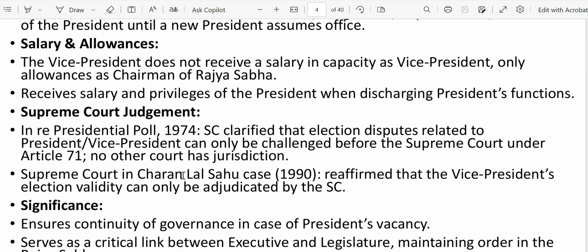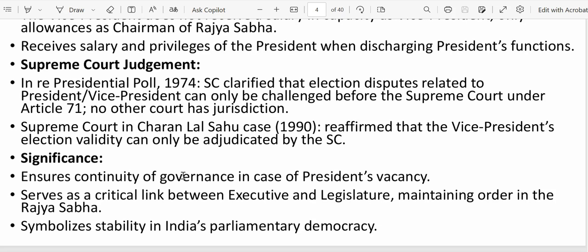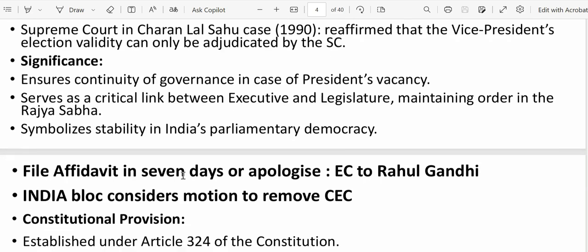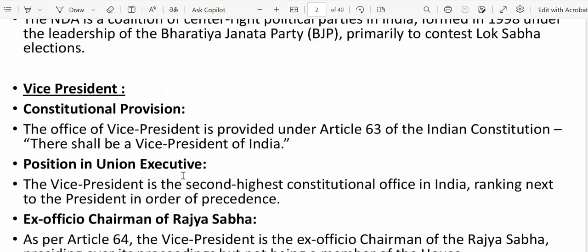Why will we read the Supreme Court judgment as well? Sometimes in UPSC mains and other government job exams, this will help you to enrich your answer. Now, at the end we can finish like that: what is the significance of having the vice president for India? So let's go one by one.